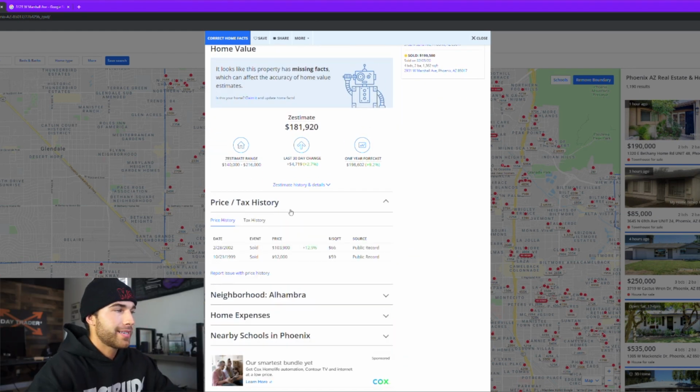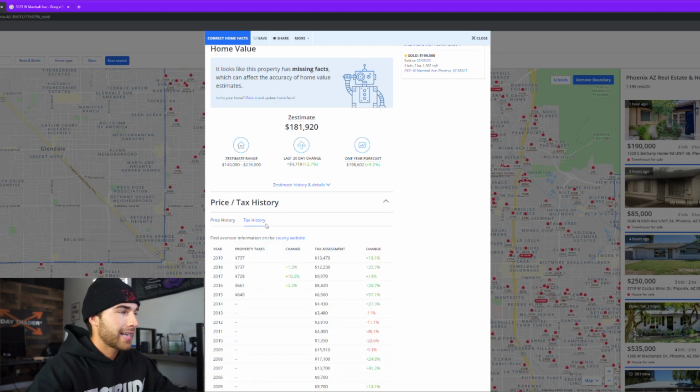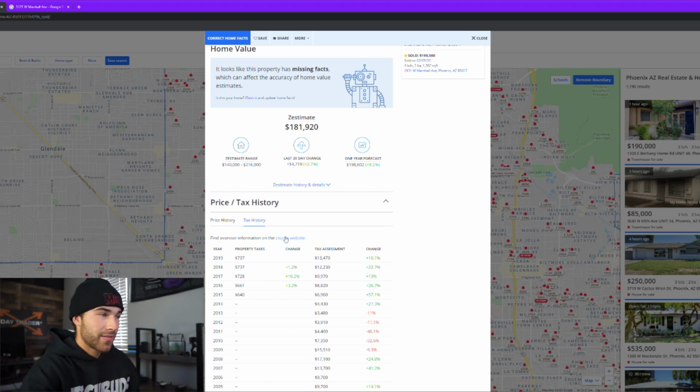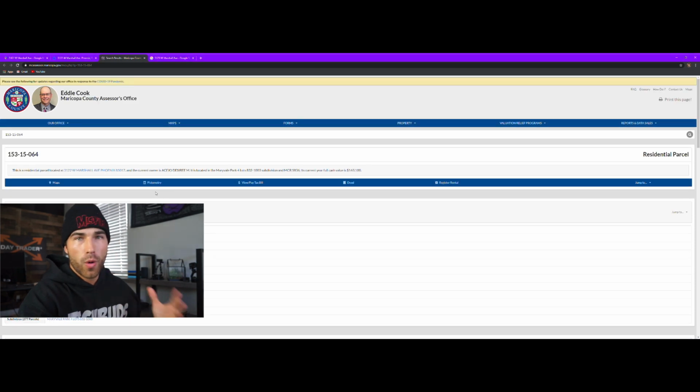Now this step right here is super cool. You're going to go down to the price and tax history. You're going to go to the tax history tab, and for every single house on Zillow, it will have a link directly to the county assessor's website, which basically is the website that gives you all the information on the property, when it was sold, who the owner is, and all that kind of stuff. This is an extremely valuable tool right here. So we're going to click on that link. Granted, you don't need Zillow for this. You can go directly to the county website, but I just like having that shortcut built in Zillow.